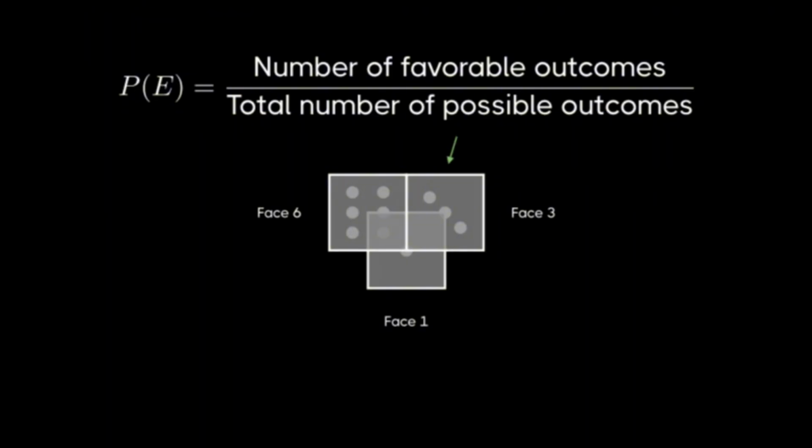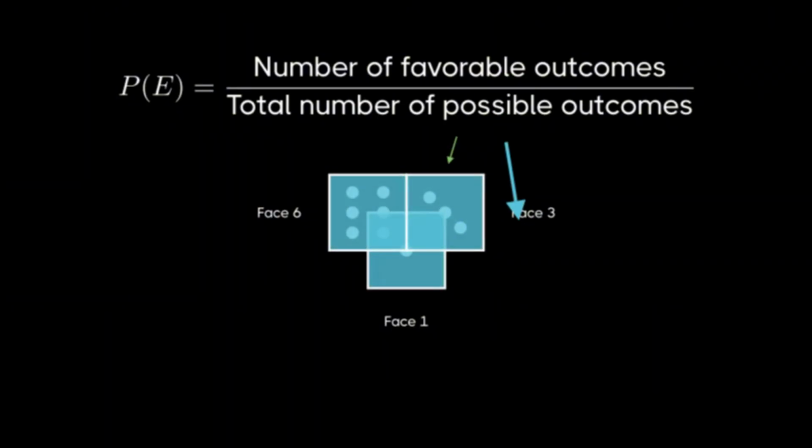To apply our probability formula, we need to identify 2 things. What are our favorable outcomes, meaning the outcomes we're looking for, and what is the total number of possible outcomes overall? Let's say we want to find the probability of rolling a 3. First, we need to identify our favorable outcomes. These are the outcomes that satisfy what we're looking for. In this case, there's only one face with the number 3 on it, so we have exactly one favorable outcome.